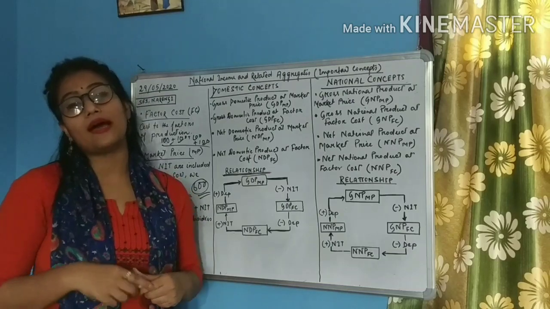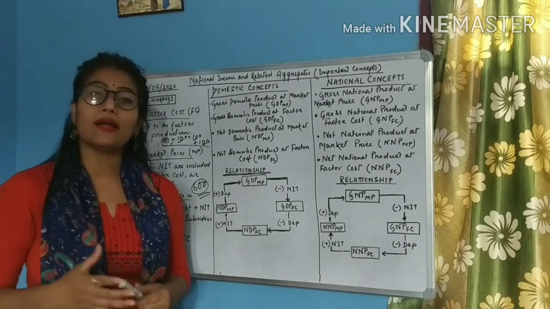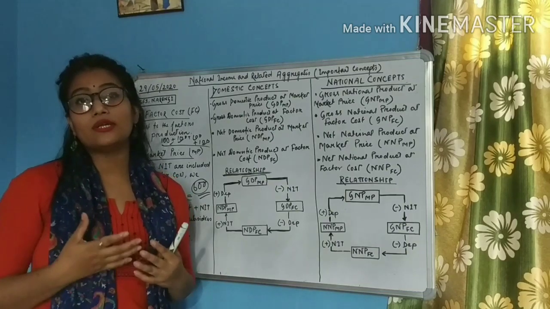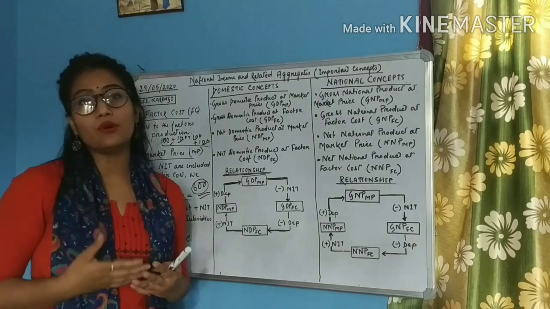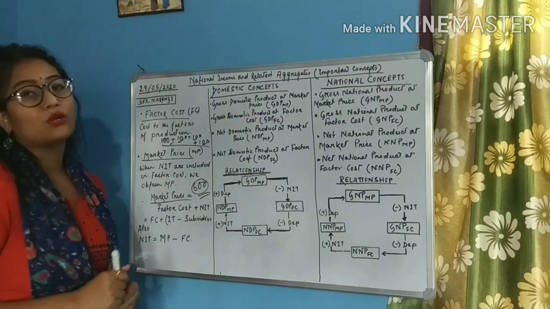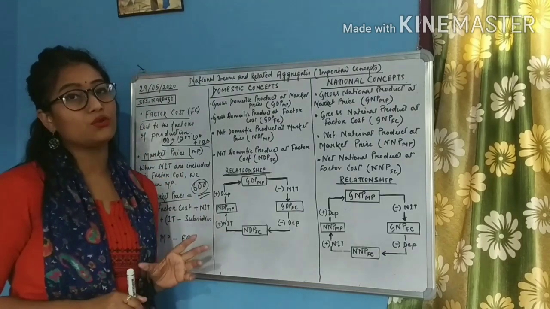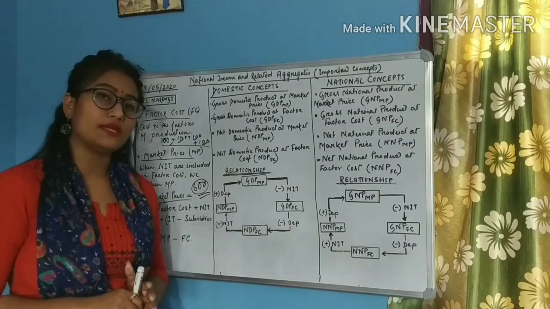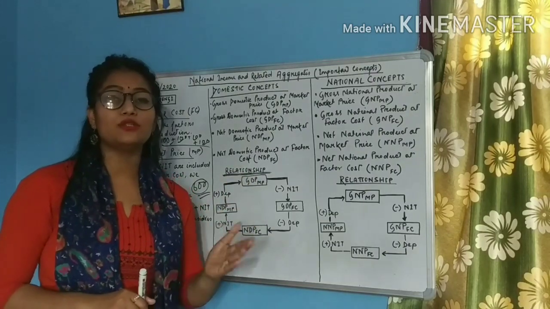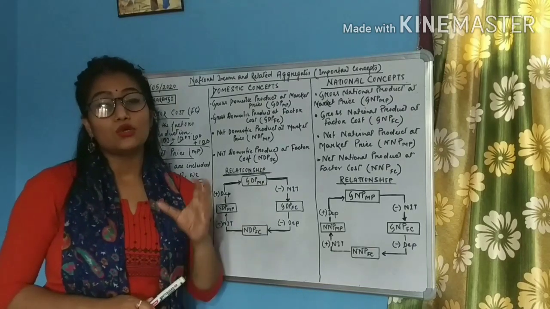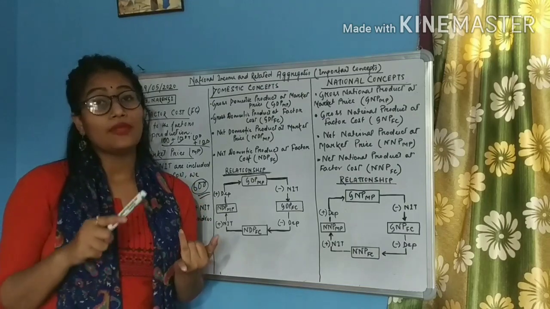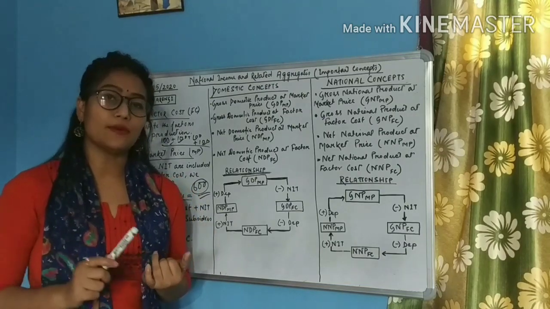So suppose I am selling a good in the market, for that also I will have to give tax to the government. So in order to cover the tax, I will have to sell the product at a higher price, right? So the market price includes the taxes. But students, it excludes the subsidy. Subsidy means the financial help which is given by the government to the production units. So students, market price includes the indirect taxes and excludes the subsidies.